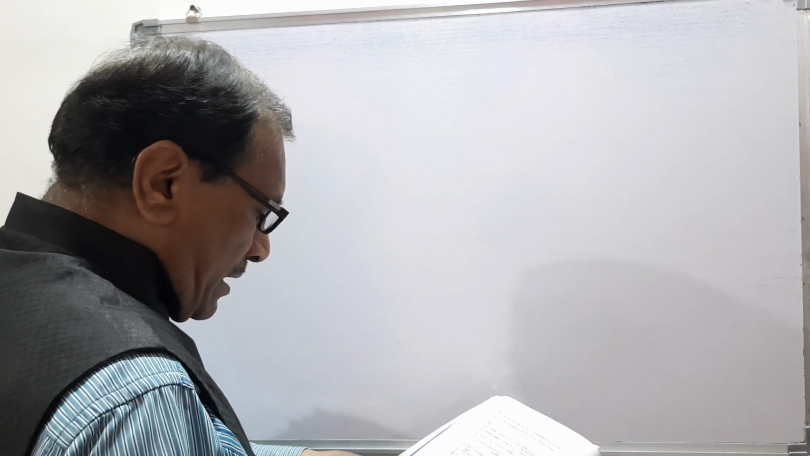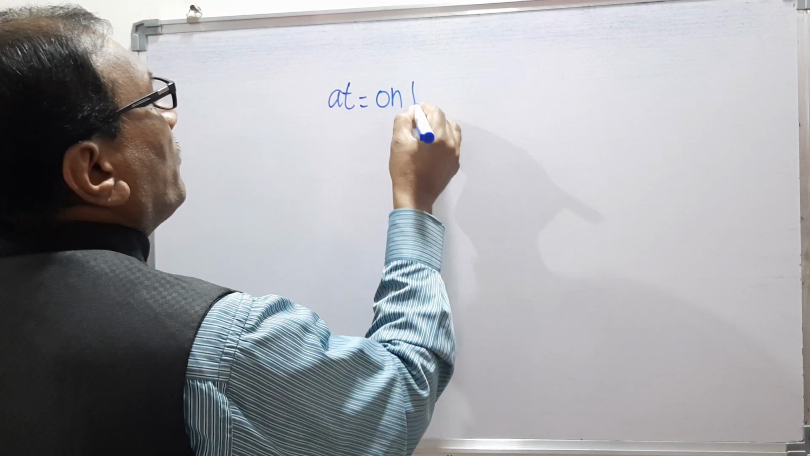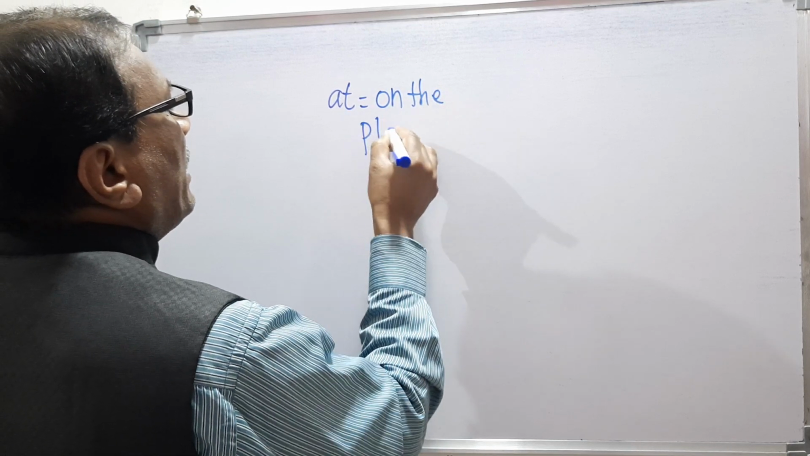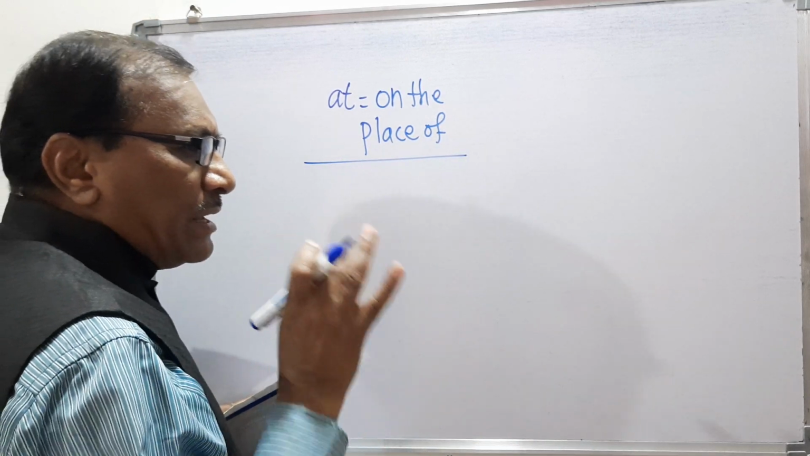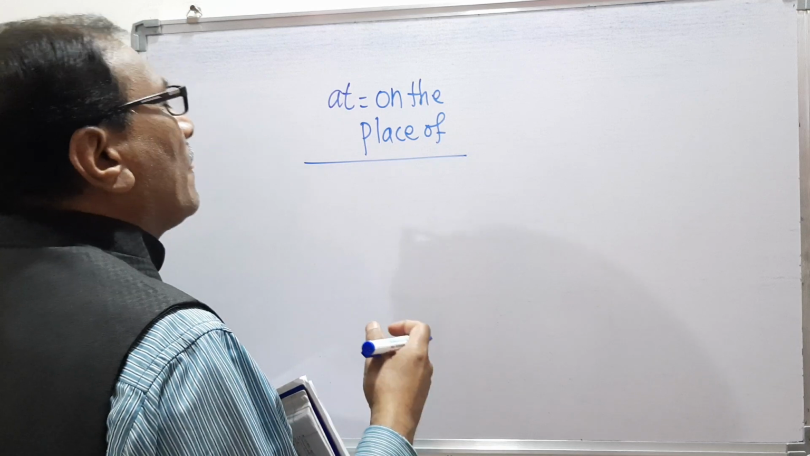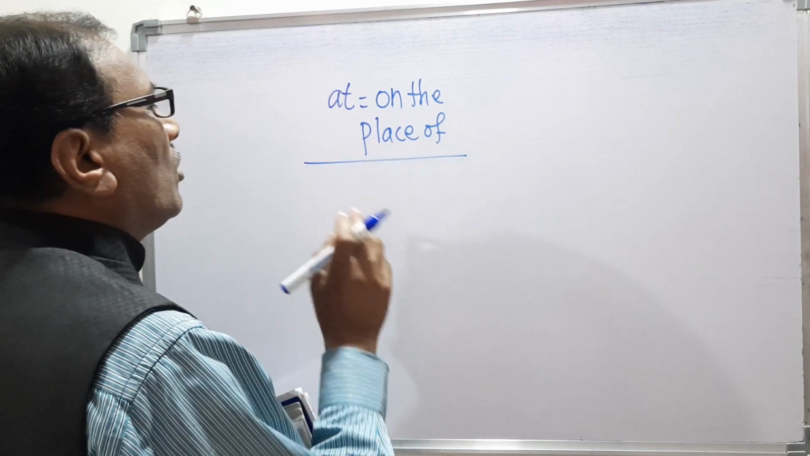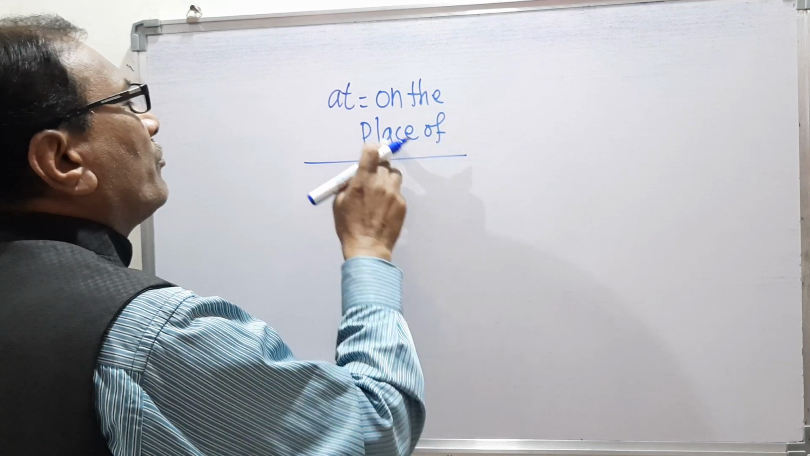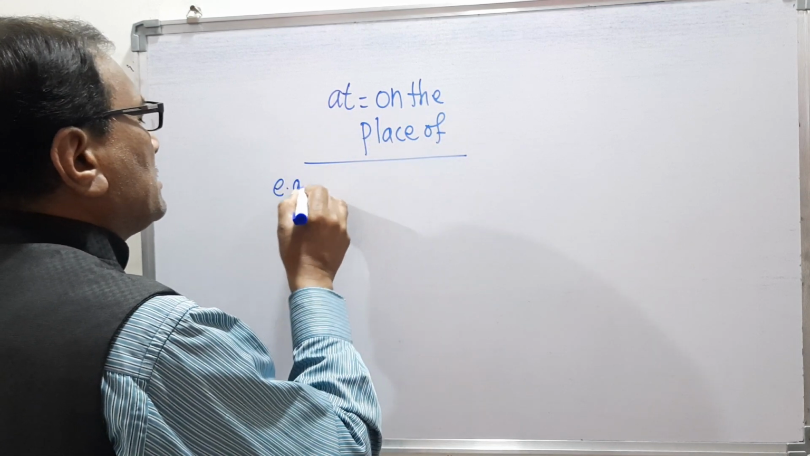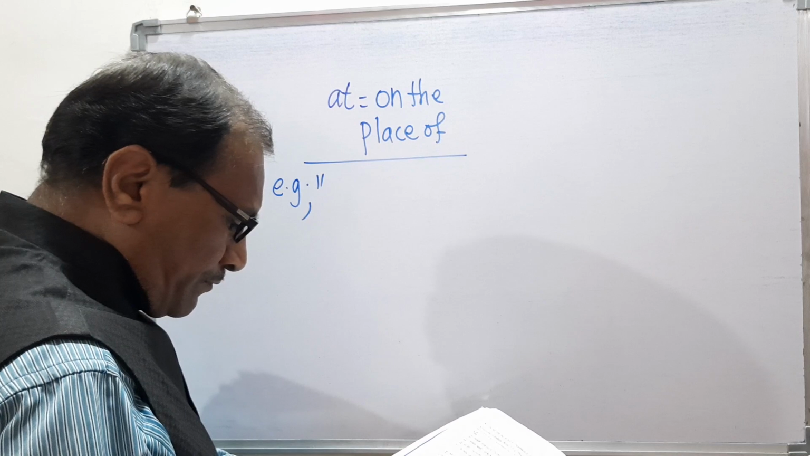Now the next meaning of this at is on the place of. Remember, at means on the place of. Remember, now we are discussing about the next meaning of this at preposition, and the meaning is on the place of. It means that at means on the place of and on the place of means at. So we will discuss this with the help of the example.